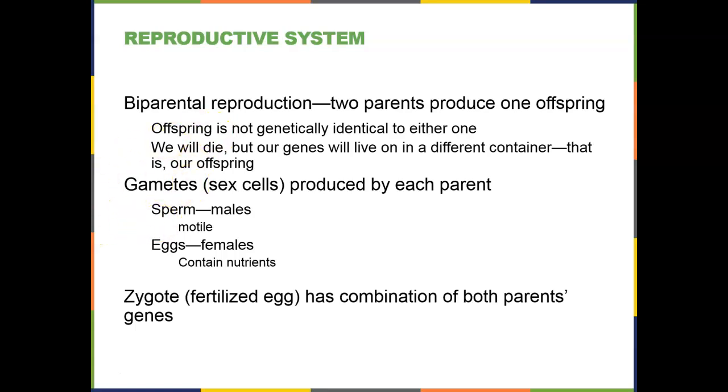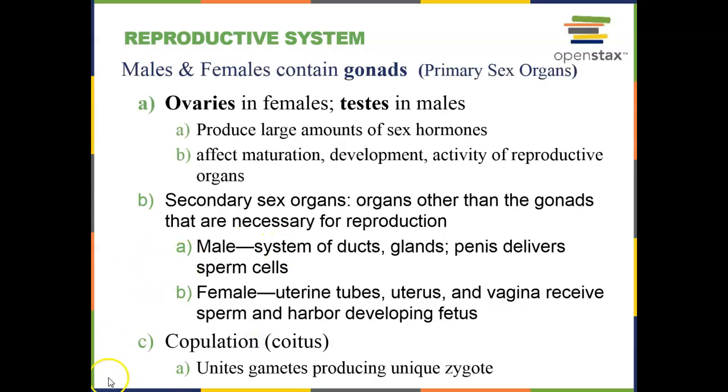The thing that we're giving are called gametes. These are sex cells. Males produce motile sex cells known as sperm. Females produce non-motile sex cells called eggs or oocytes. And when the sperm and egg come together, we produce what we call a zygote, which is a single-celled organism that will eventually become the trillion-celled human.